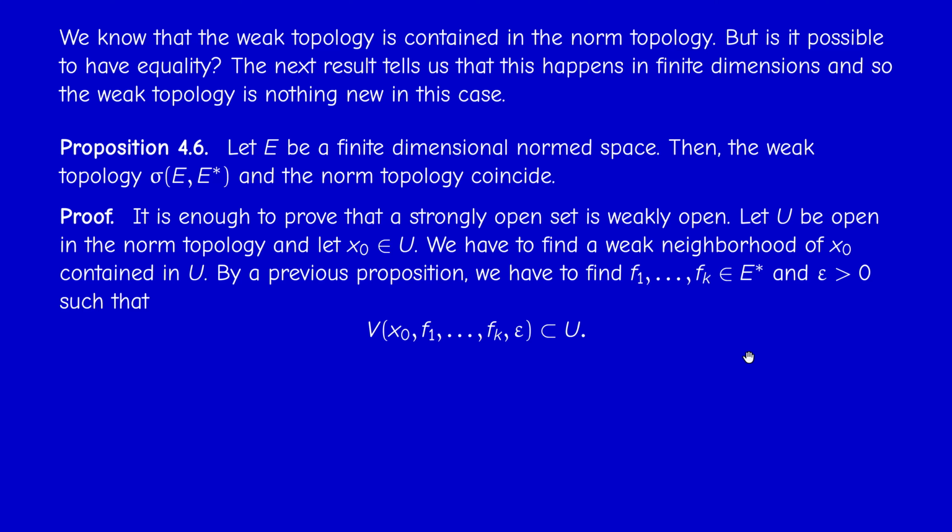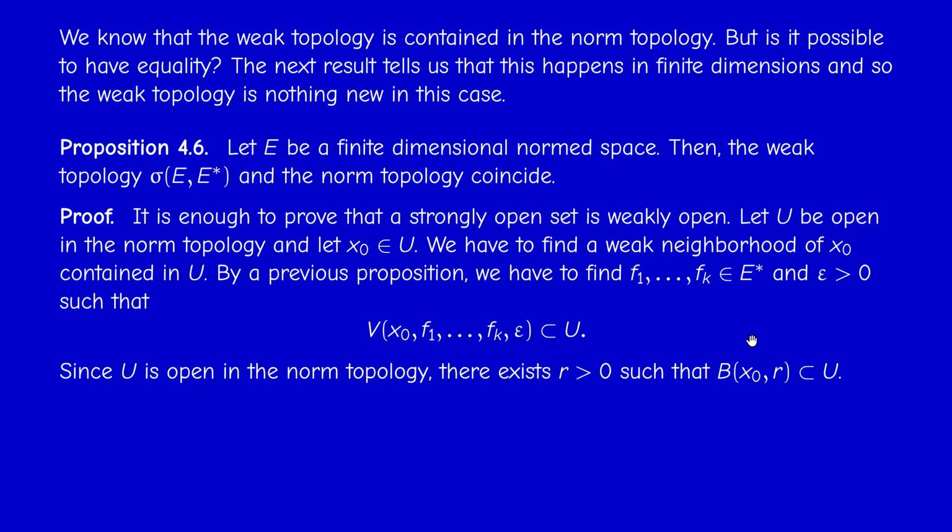So we have to find k elements in the dual of E and a positive number epsilon such that this is true. If we prove this, then U will be a weak neighborhood of x0, and therefore U will be open for the weak topology.